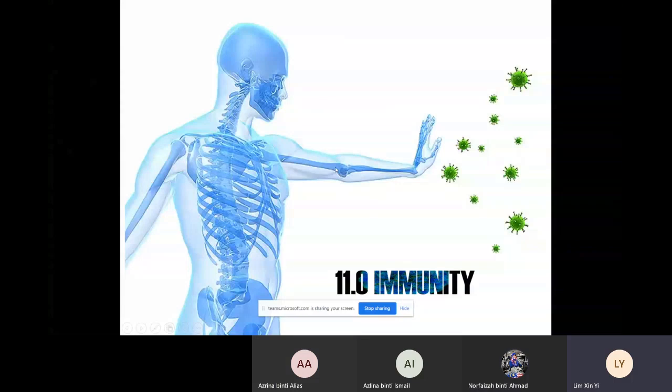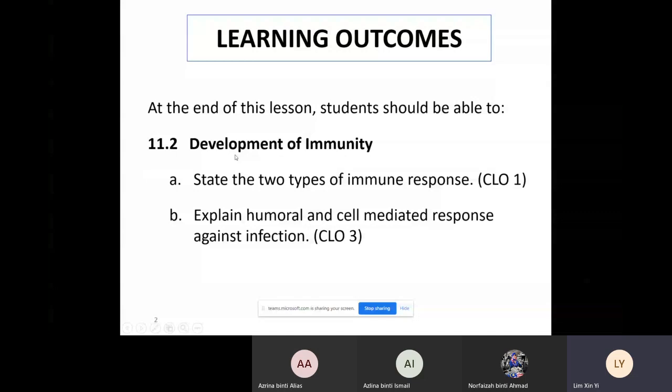So, hello everyone. I am Madam Lim from Unit Biology. Today I'm going to share with you Chapter 11, Immunity, which maybe some of your lecturers were not able to catch up on with you because of the MCO in our last week of PNP. So I'm going to focus on 11.2, development of immunity, where most of the students get confused about the humoral and cell-mediated response, which is under this learning outcome.